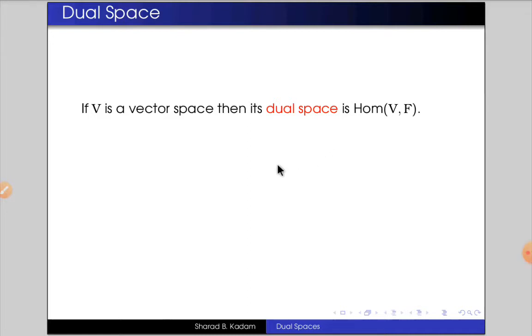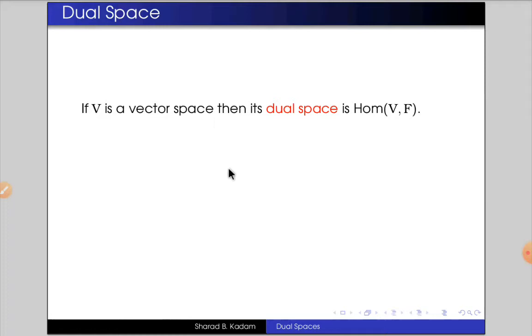In the previous lecture, I have shown that if V and W are vector spaces over the field F, then the set of all vector space homomorphisms from V into W also forms a vector space over the field F. I have also proved that if vector spaces V and W are of dimensions m and n respectively over the field F, then the set of all vector space homomorphisms from V into W is of dimension m into n over the field F.